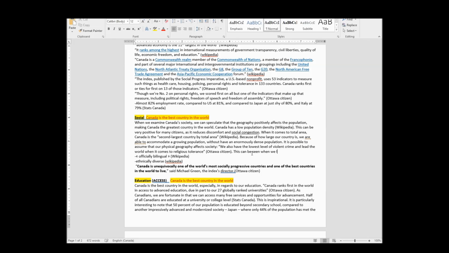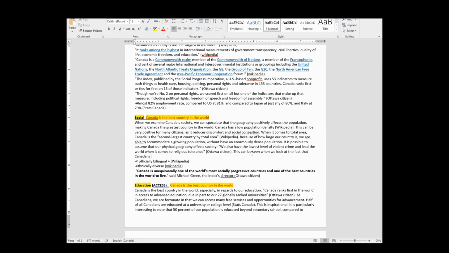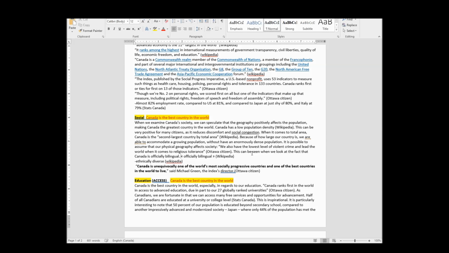This can be seen when we look at the fact that Canada is officially bilingual. I'm going to get rid of the quotations because it's only two words, and it's not such a unique phrase that it's going to be an issue. Semicolon, I now have to explain how this relates to tolerance.